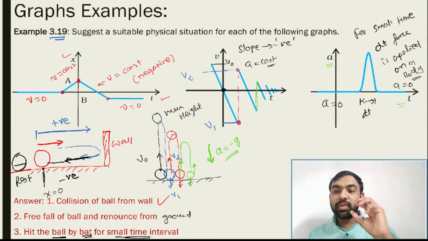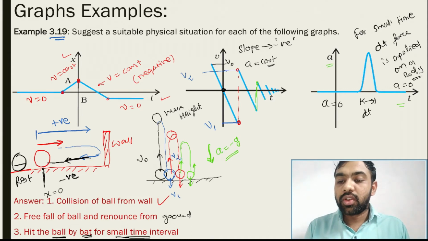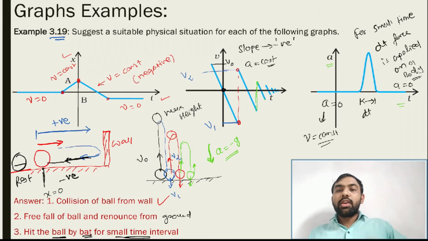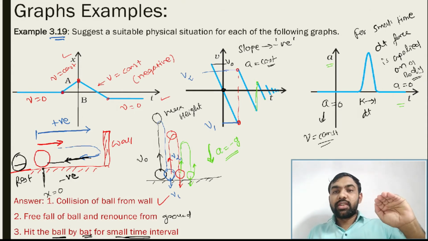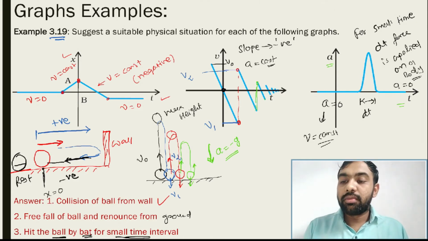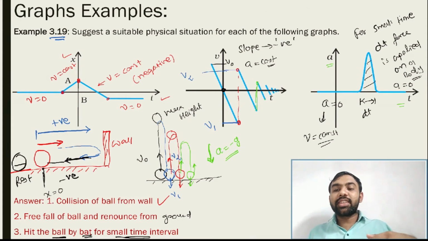Okay, initially the ball is moving with a constant speed. Constant speed means acceleration 0. What is the meaning of acceleration 0? Constant speed. When the batsman hits the ball, the velocity changes, so acceleration is applied for this time interval. Again, after the batsman hits the ball, the ball is moving with a constant speed.